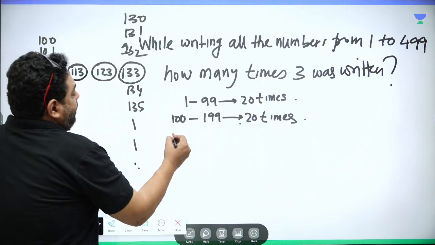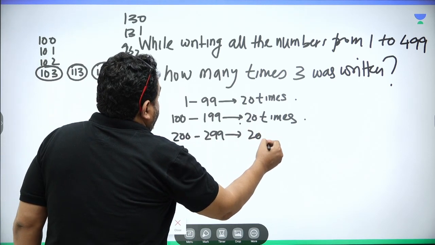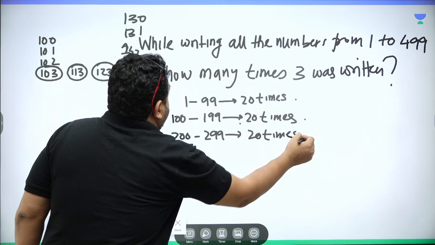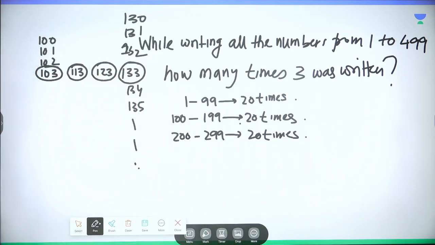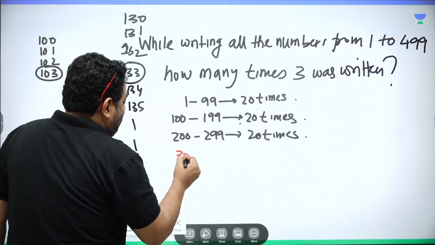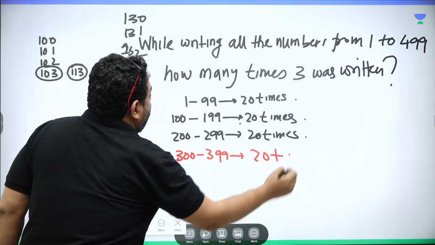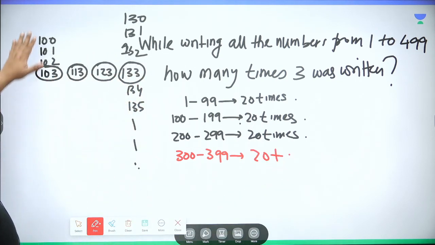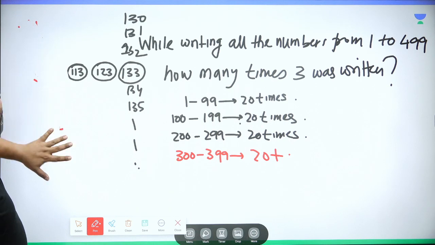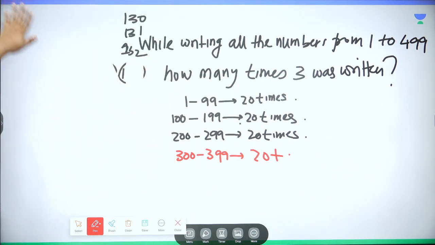Similarly, if you say 200 to 299, again I would say 20 times. And then comes 300 to 399. Again you may think 20 times, but I would say wait, there is a big issue. Yes, this 20 would remain, but what about this now?